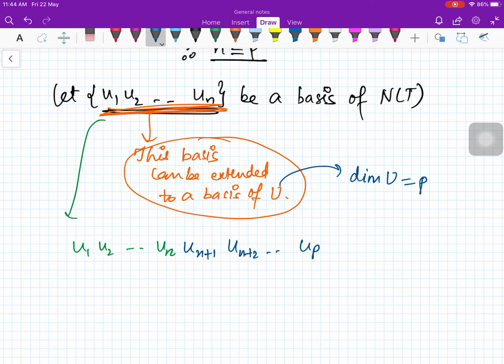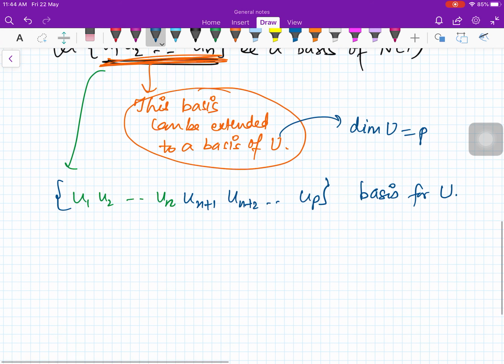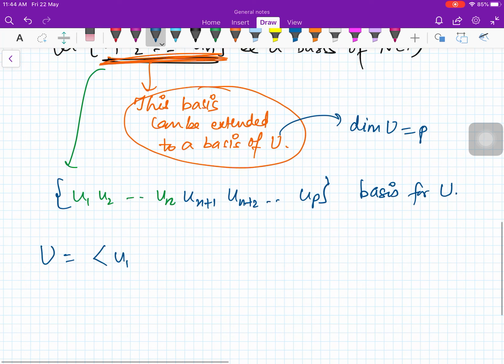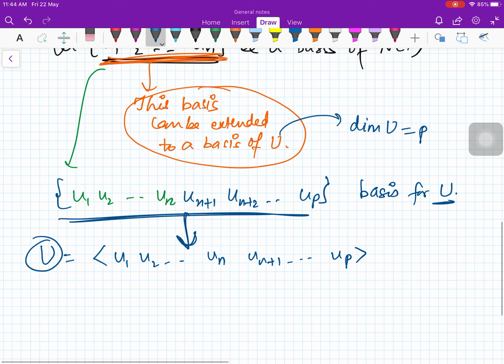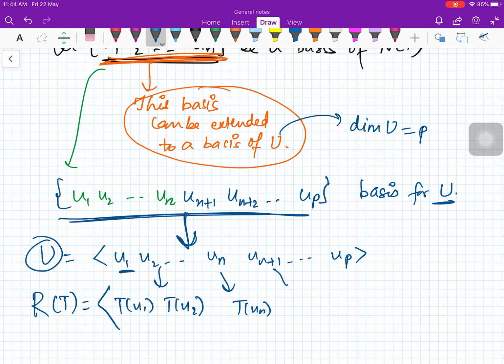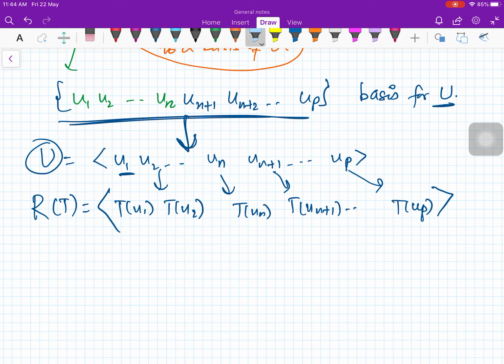So you will add elements u(n+1), u(n+2), ..., up, and it will make a basis for U. Also, we saw yesterday that U is the span of u1, u2, ..., un, u(n+1), ..., up, because this is a basis of U. Then RT will be the span of T(u1), T(u2), ..., T(un), T(u(n+1)), and so on up to T(up). This is what we saw yesterday.